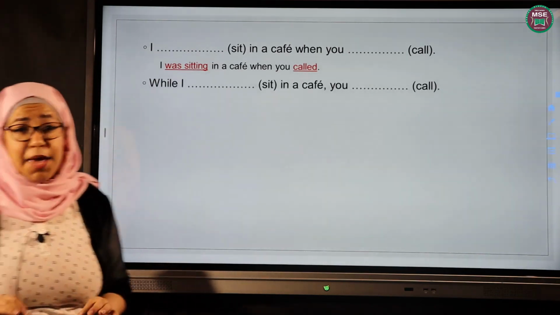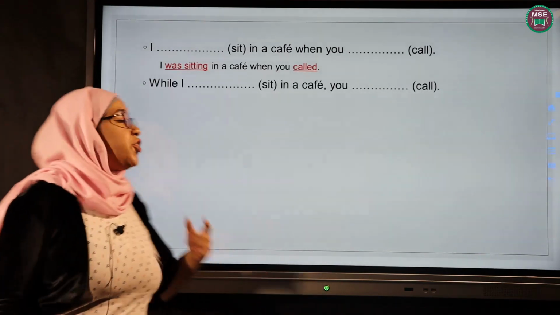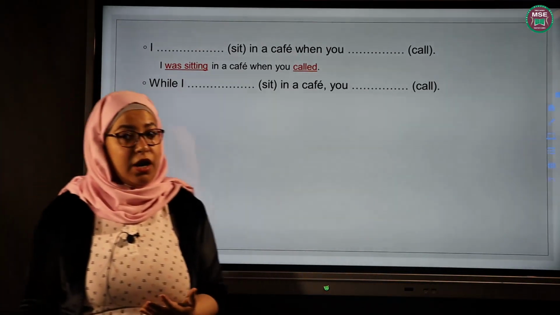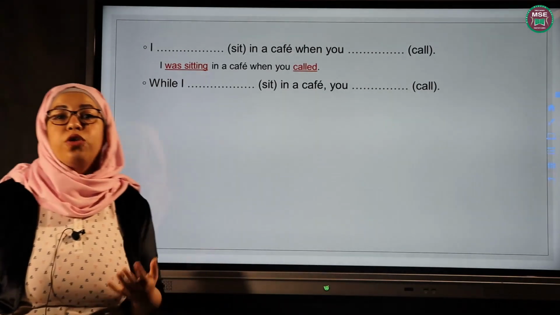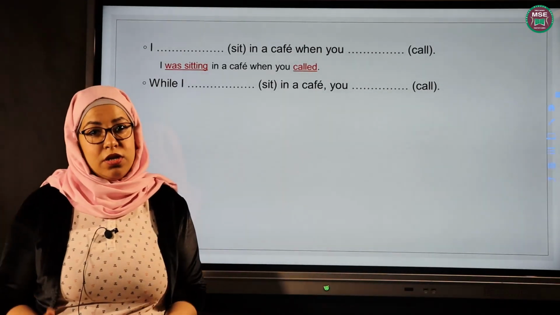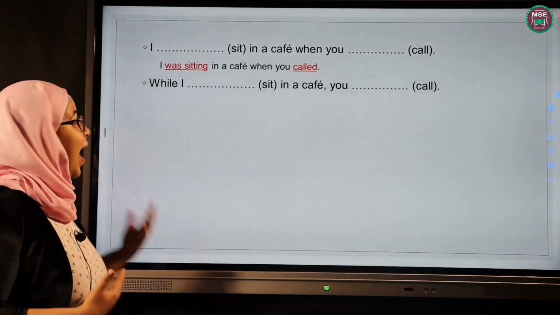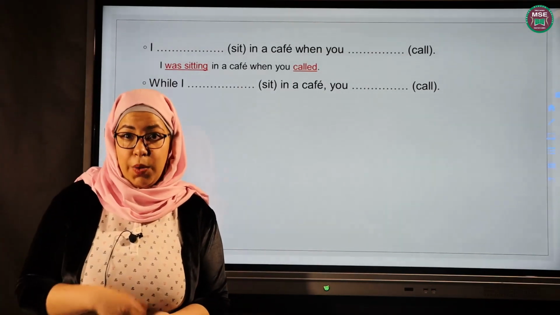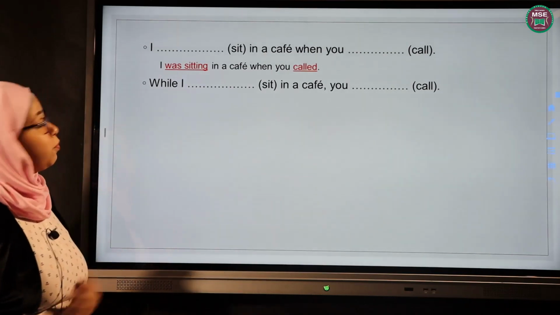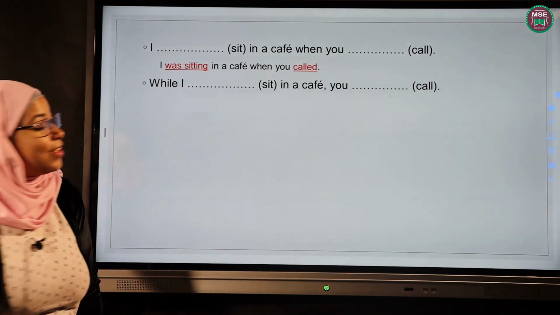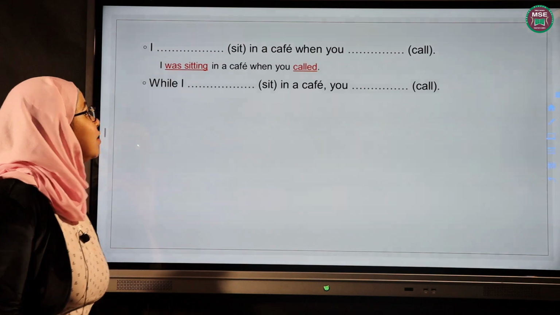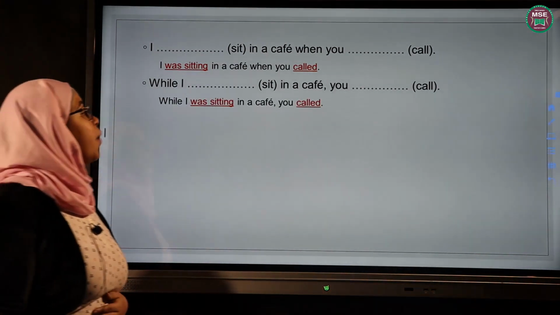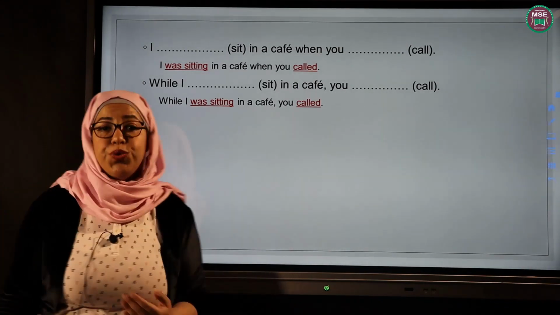It's exactly the same as the previous one, but we changed it from when to while. What is going to happen here? While is usually followed by the longer action. So if we have while, we have to follow it by the past continuous verb. Okay? So I'm sure you are going to solve it correctly. Let's see the answer. While I was sitting in a cafe, you called.